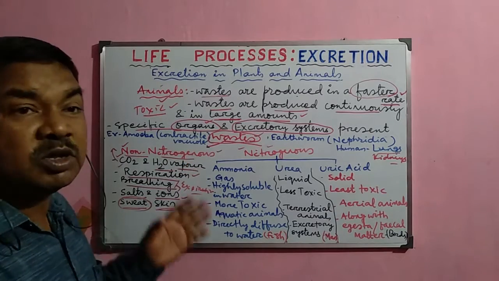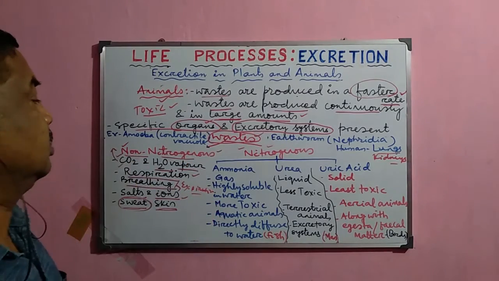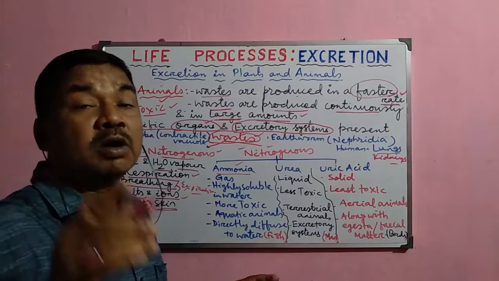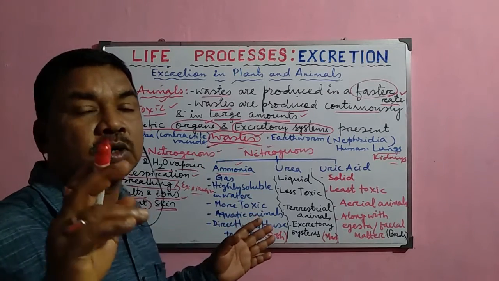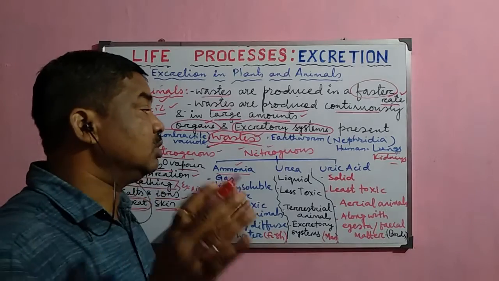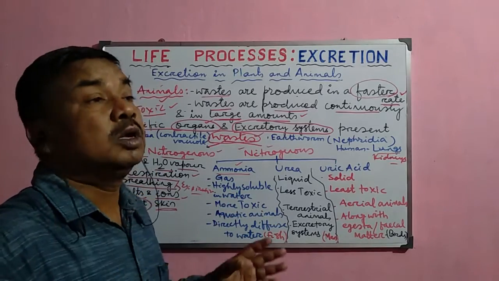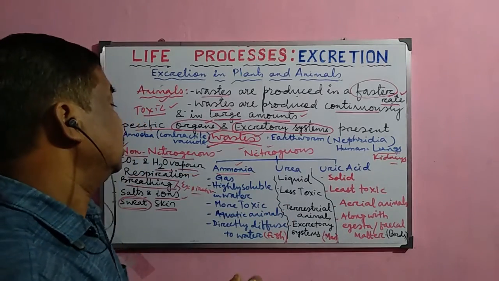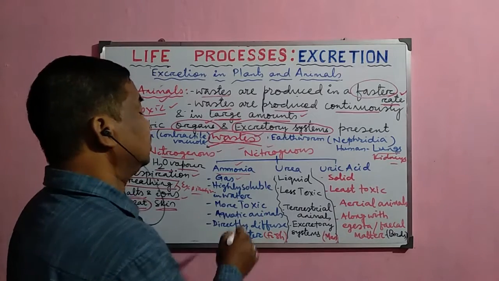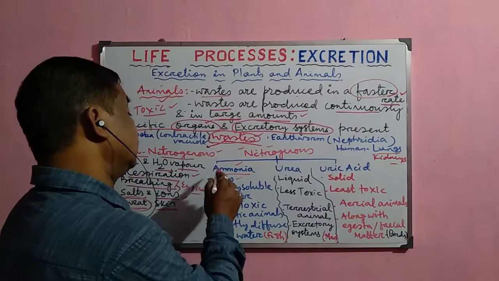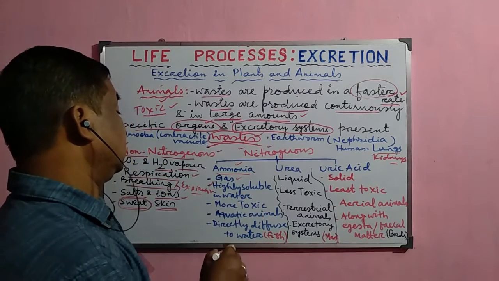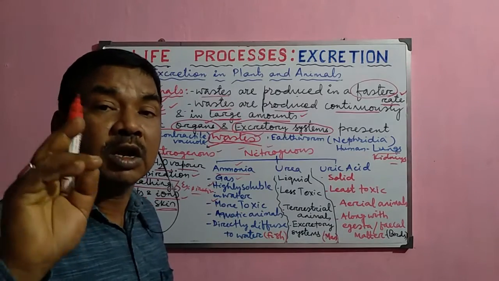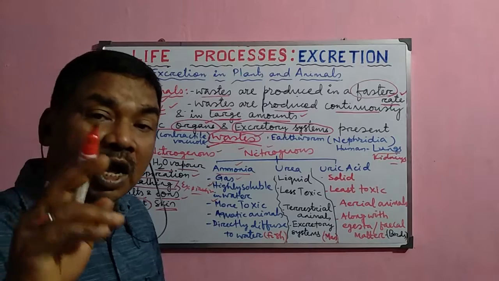Now, the nitrogenous wastes are again of three different types. The first one is ammonia, which is produced during the breakdown of protein molecules, because protein consists of amino acids, and these amino acids consist of an amino group, the NH2 group, and when the amino acid is broken down, at that time ammonia is produced. Now this ammonia is a gaseous substance, and it is highly soluble in water, no doubt, but it is normally more toxic, and if it remains inside the body for a longer period, then it may cause harm to our body.